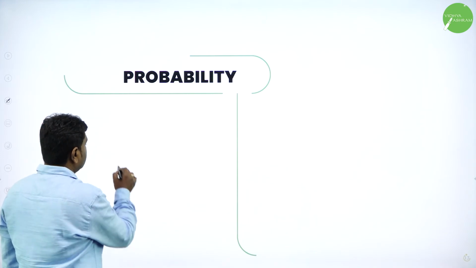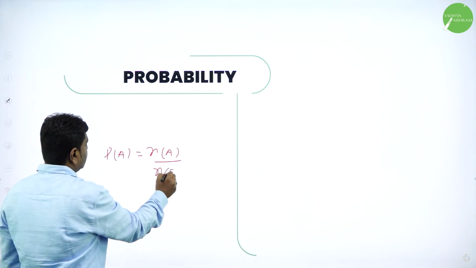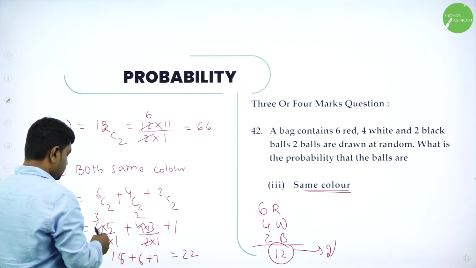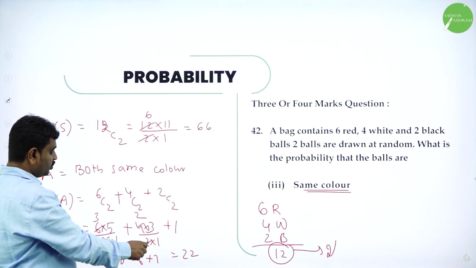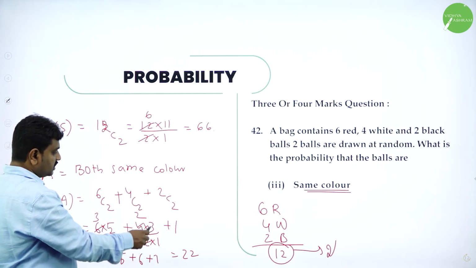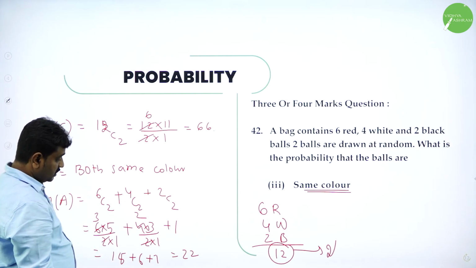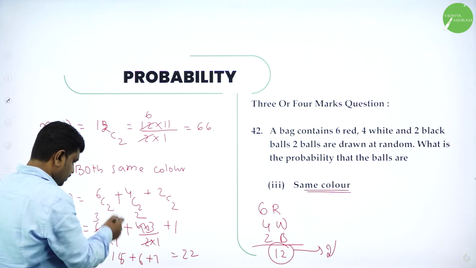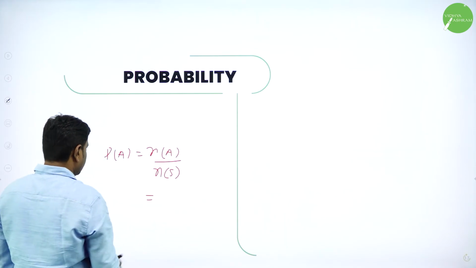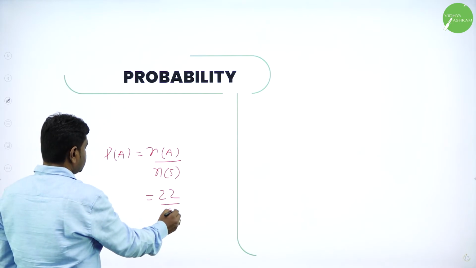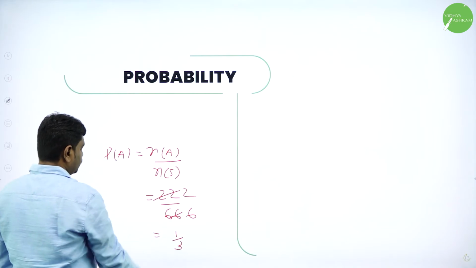So possibilities are: P of A is N of A by N of S. What is N of A? N of A we got, 6 5s are, 2 ones are 2, 3 5s are 15. See, 4C2 is 4 into 3 divided by 2 into 1, 2 ones are 2, 2 sixes are 6, and this. So total 15 plus 6, 21, plus 1, 22. 22 divided by 66. 11 2s are 22, 11 6s are 66, and 2 ones are 2, 3s, 1 by 3.